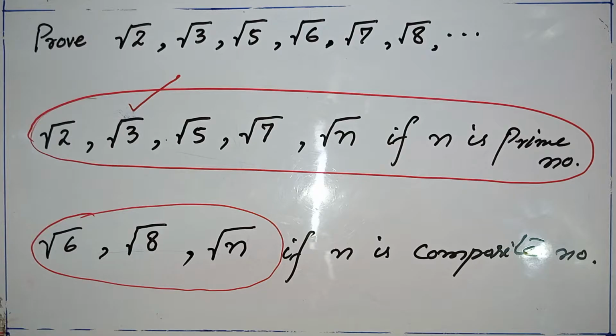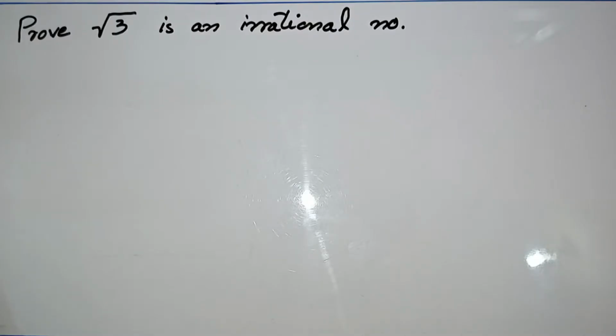Now we start the proof. Proof: square root of 3 is an irrational number. For its proof we will use the method of contradiction.